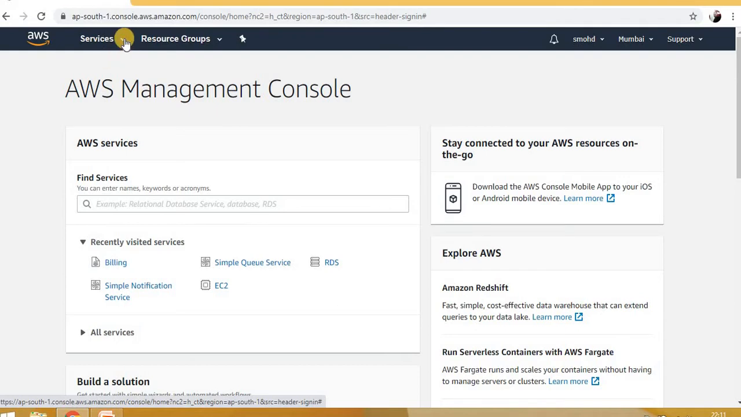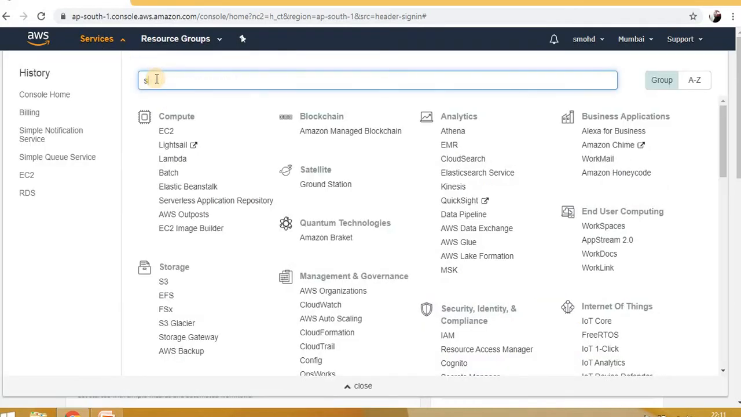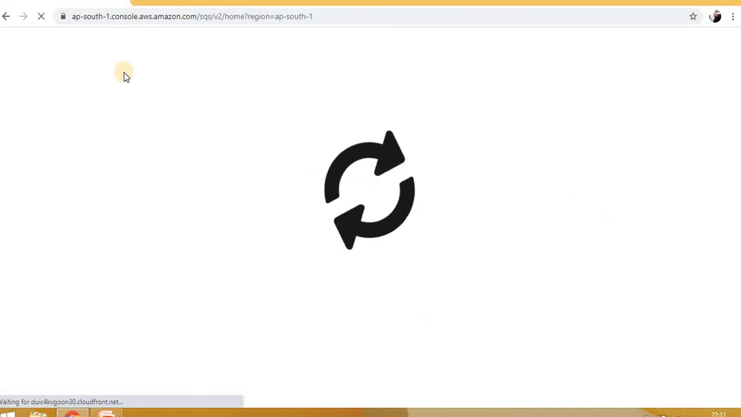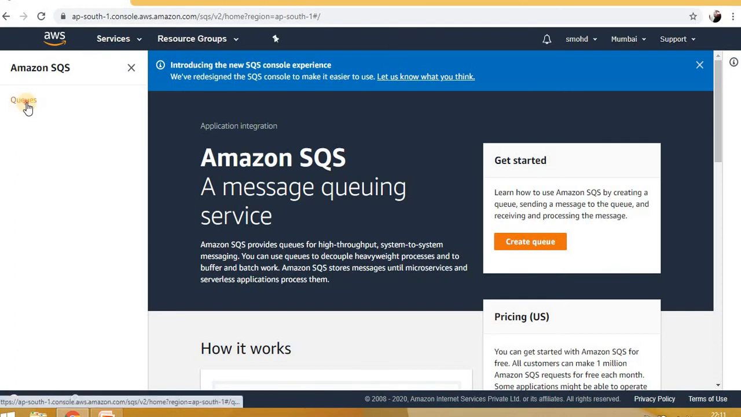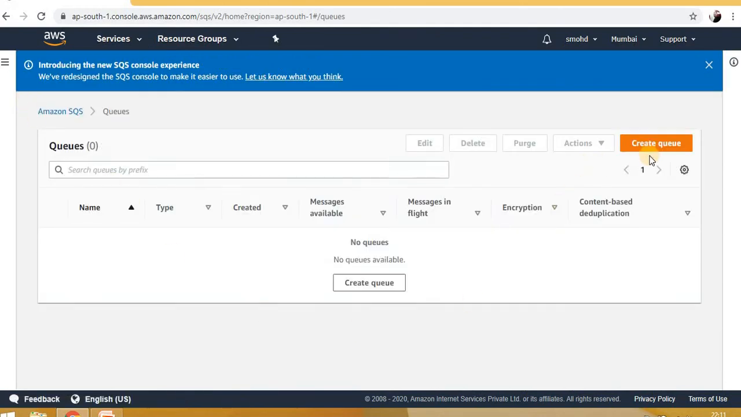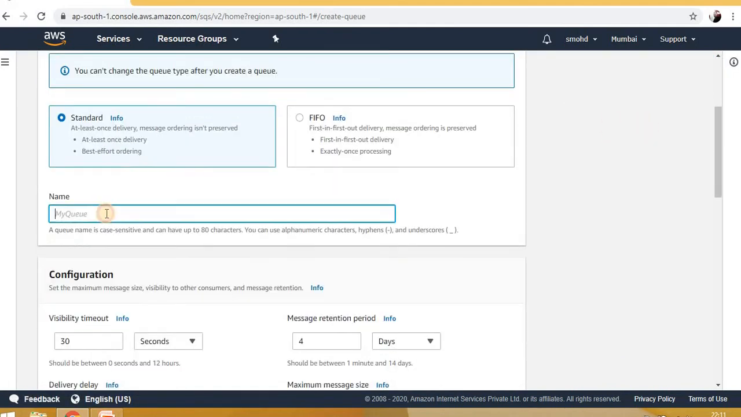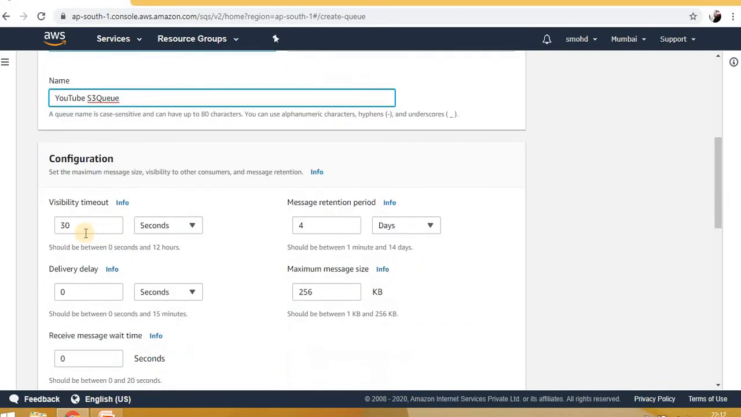From the services, just look for SQS in the search and select Simple Queue Service. Now click on queue. Here we can create any queue. Just click on create queue and provide the queue name. I just provided YouTube S3 queue, and see here the visibility timeout will be 30 seconds, so I'm not changing anything.